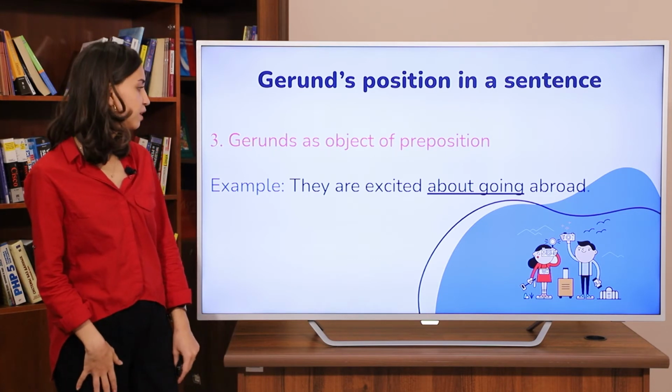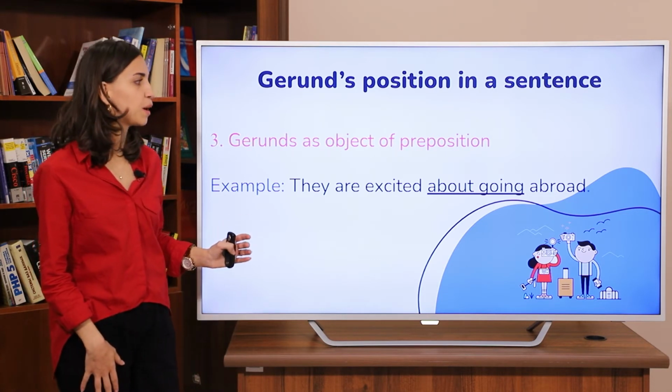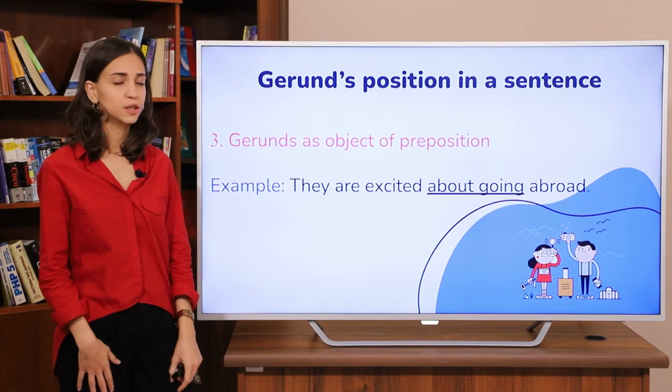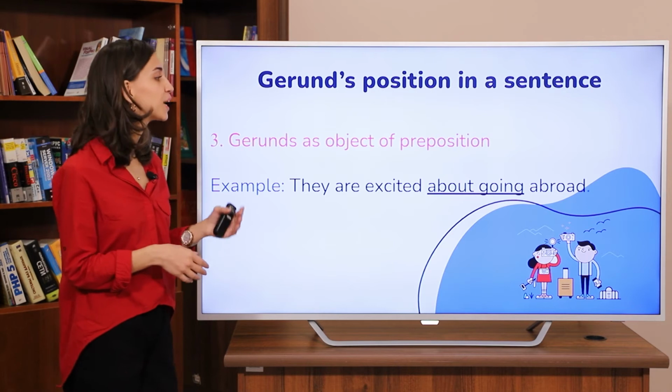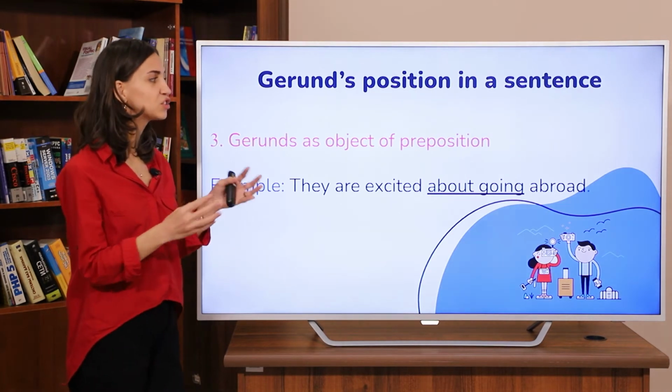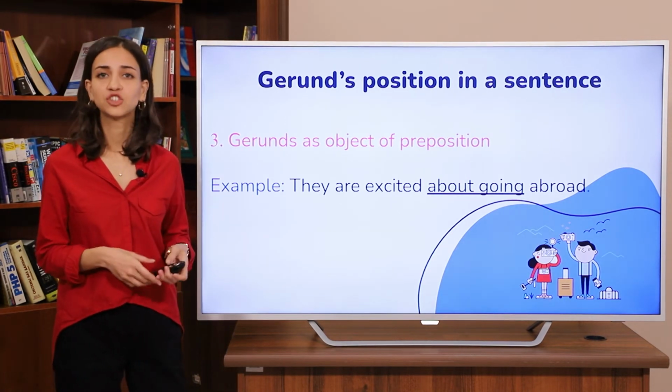Gerunds as object of a preposition. For example, they are excited about going abroad. Here, what do we have? About, which is our preposition, and we have going, and together they are considered to be a gerund.